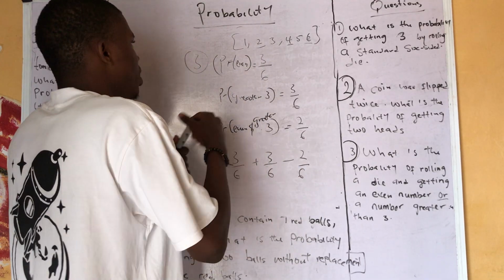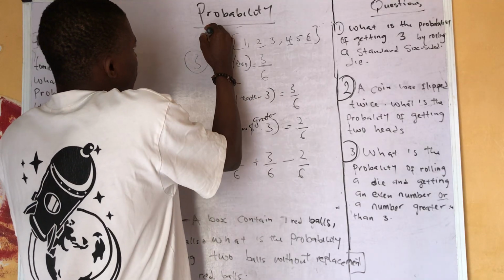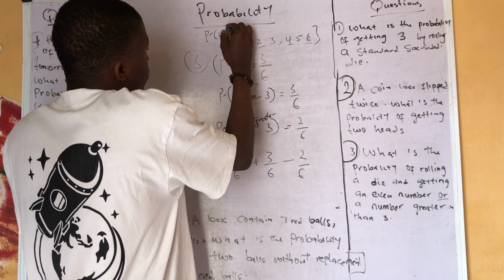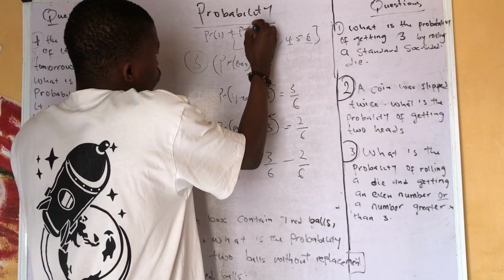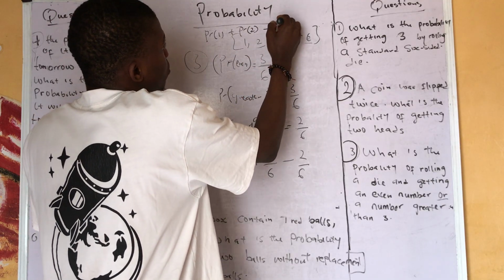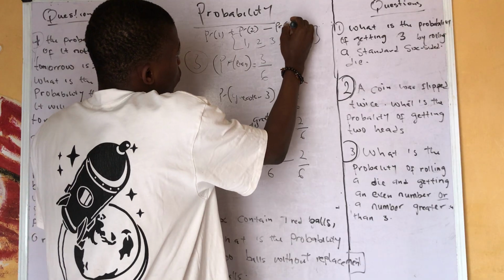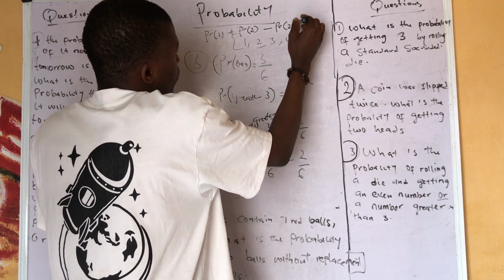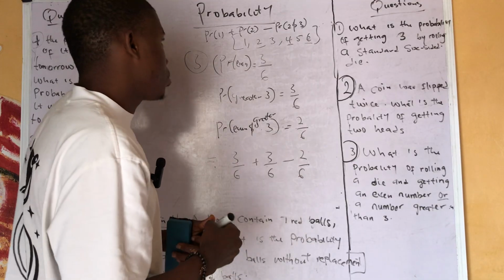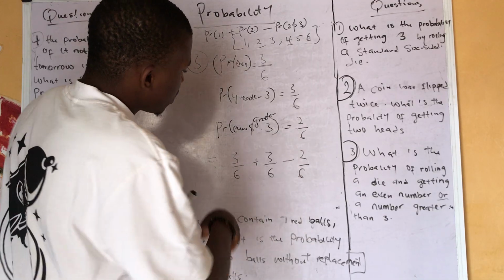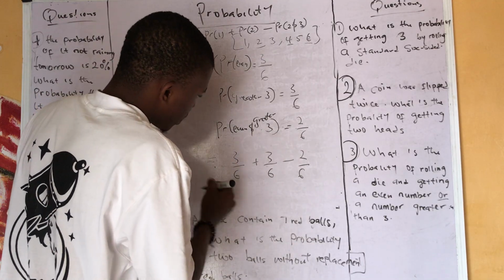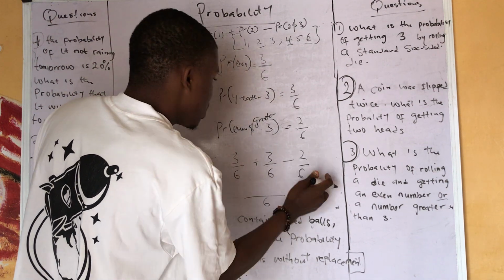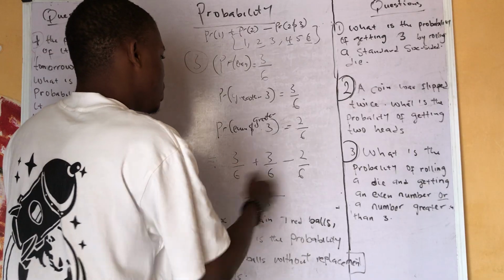Let me just write the formula on the board. The first probability plus the second probability, minus the probability of the two together. So that's just the formula. You can just write it down. Then if you add everything together or subtract, first of all, let's look for the LCM, and the LCM is 6, because everything is the same.